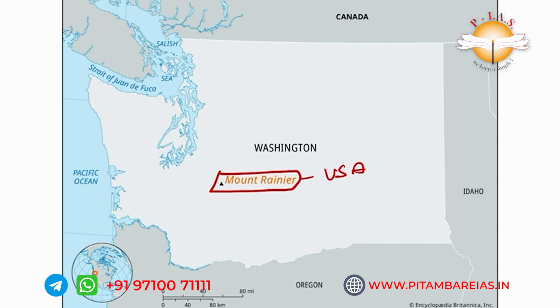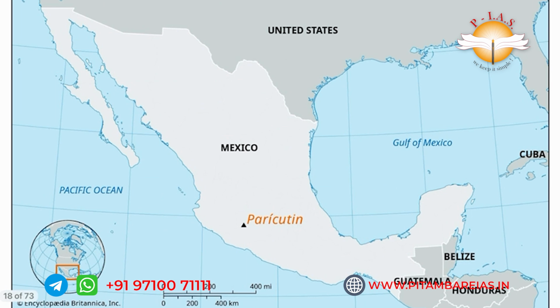They can ask where it is located, or they can give a match the following. They can give some Asian mountains and countries, Mount Rainier, and like these countries you have to remember that it is in the USA. And the other important North American mountain is Mount Paricutin. It is in Mexico. This is important.